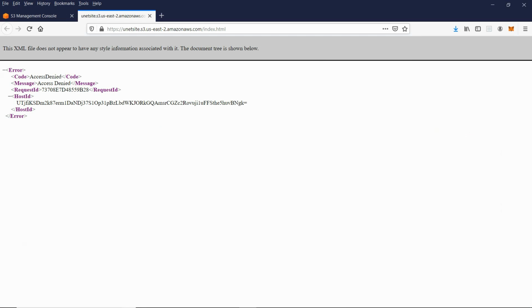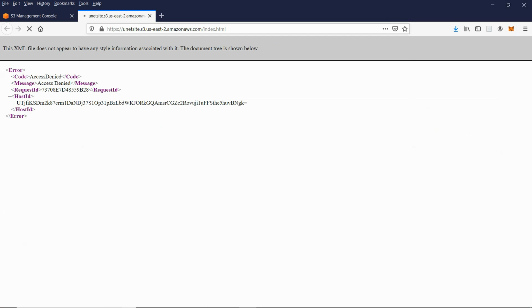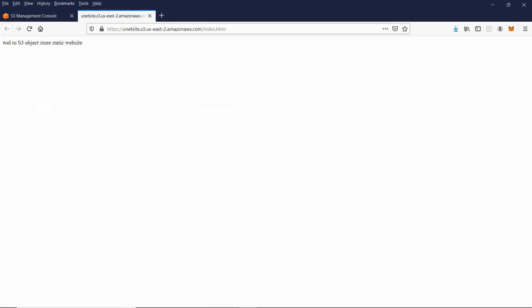Now let us check again. That means we were able to access it. For example, we have stored one very simple file. Now there is another advantage of S3. You can launch static websites by using S3.